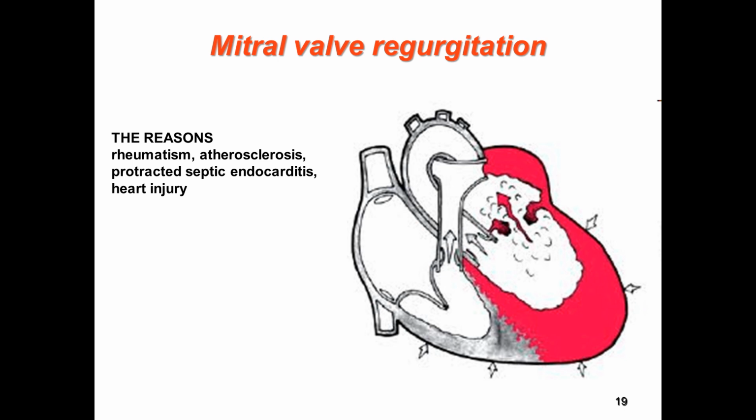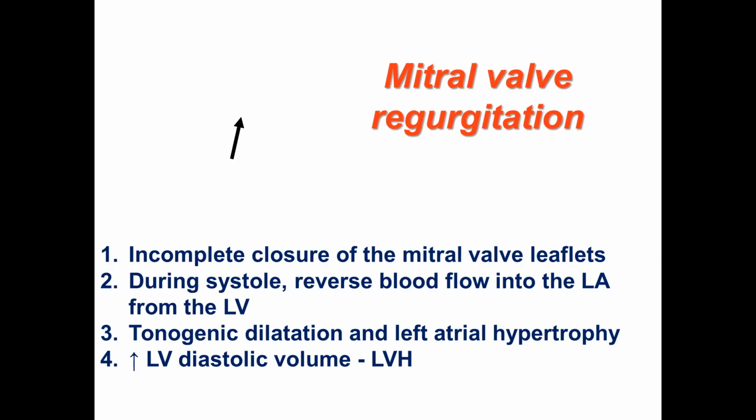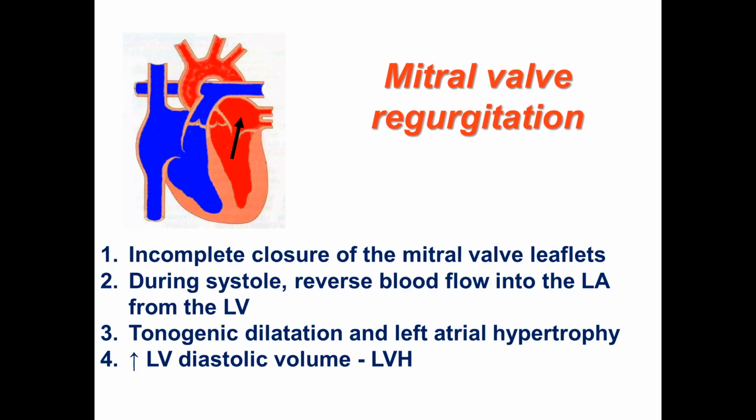Next is mitral valve regurgitation. Main causes are rheumatism, atherosclerosis, protracted septic endocarditis, and heart injury. Mitral valve regurgitation is incomplete closure of the mitral valve leaflets during systole. During systole blood should go to the systemic circulation, but in case of incomplete closing, blood also may